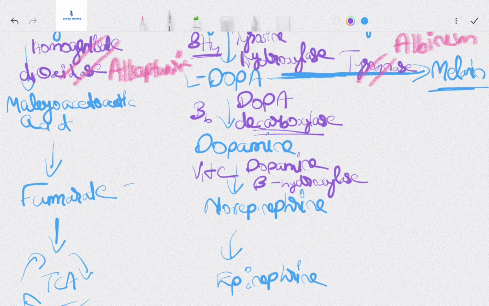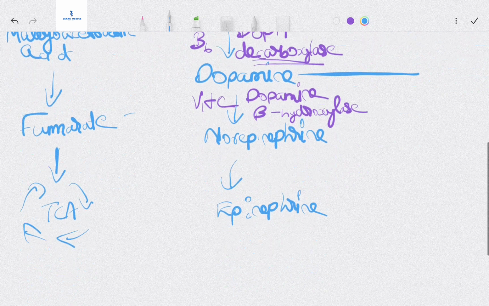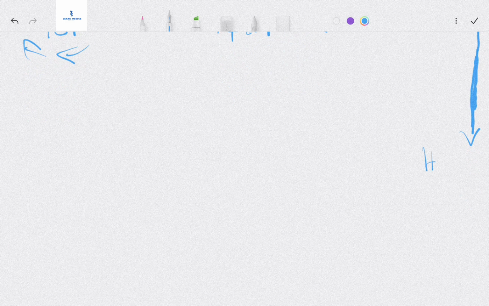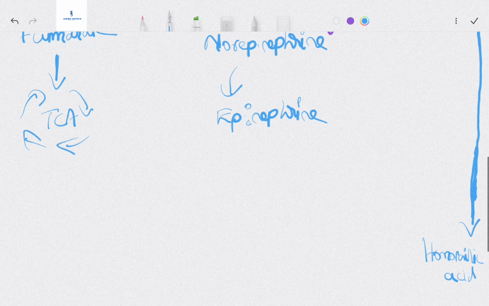Now we reach norepinephrine, but there are also sideways from the dopamine. Some of the dopamine can go on to make homovanillic acid.